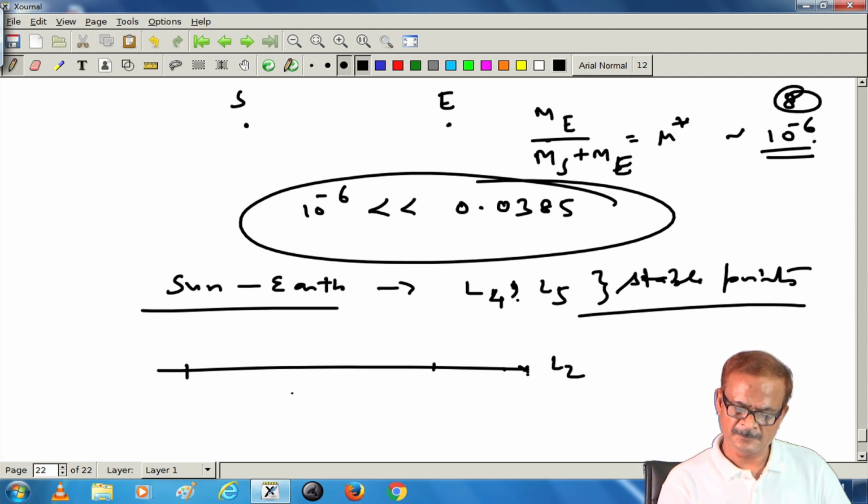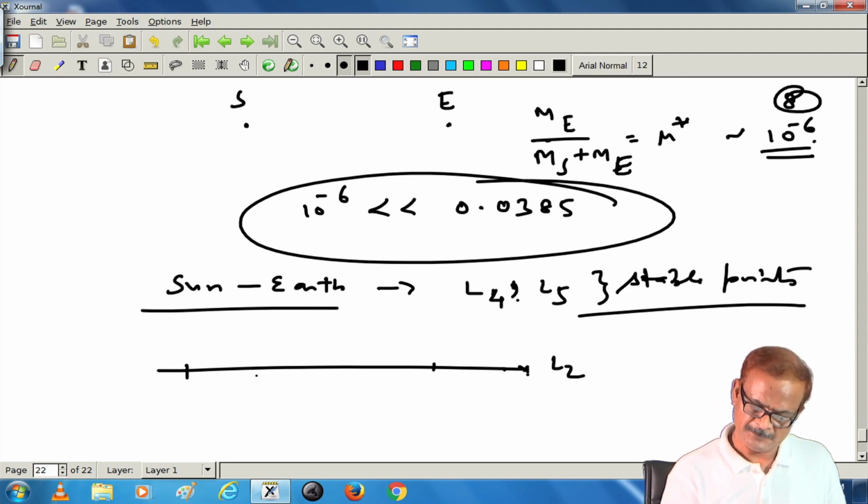These points are visible in the night sky, because once the sun rays fall on them, it is visible, though it is unstable. Once the gas particles are trapped here, even though unstable, these are very small particles, so they become visible.